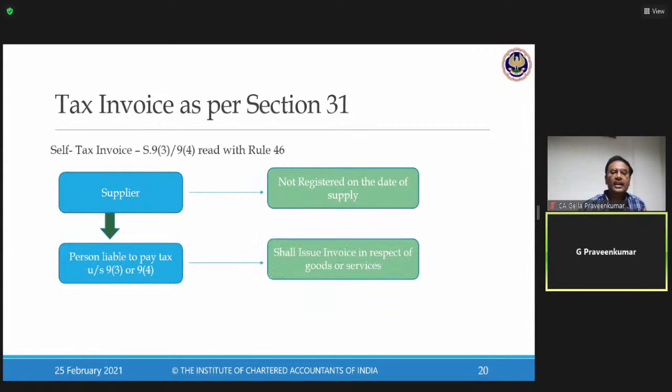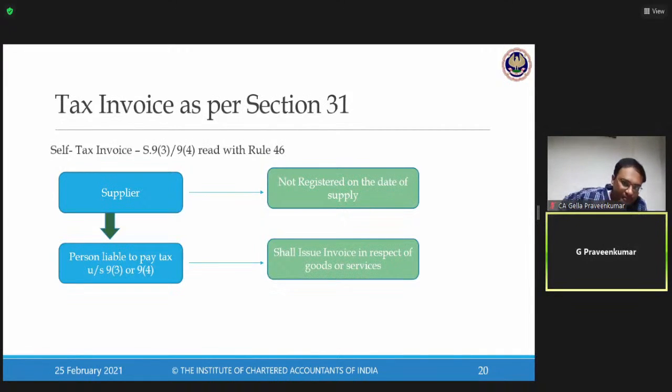So what do I have to do? The recipient, who is a registered recipient, should issue an invoice in respect of those goods and services, which we call a self-tax invoice.